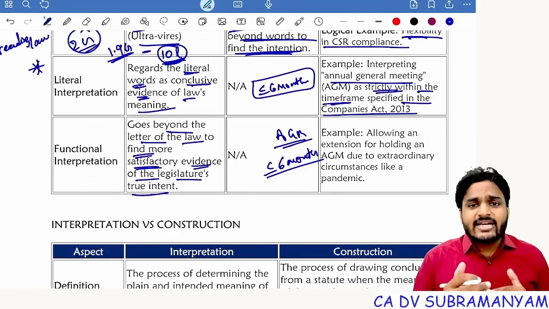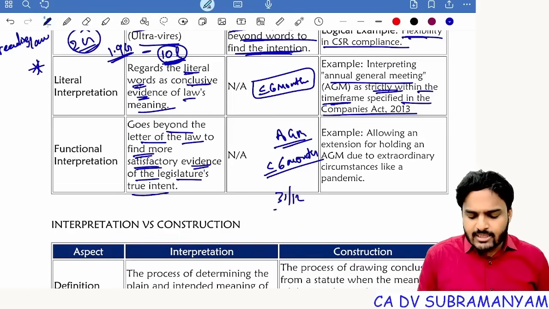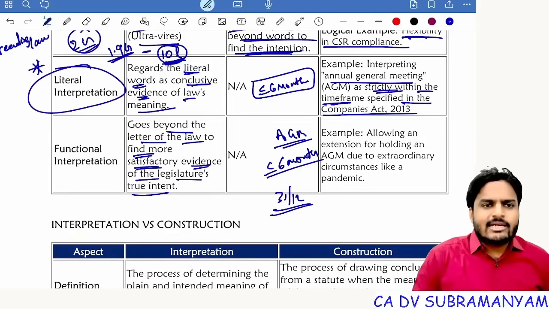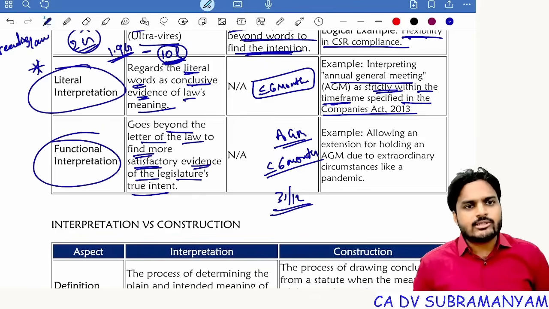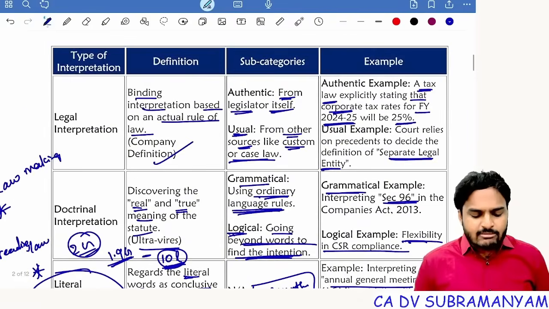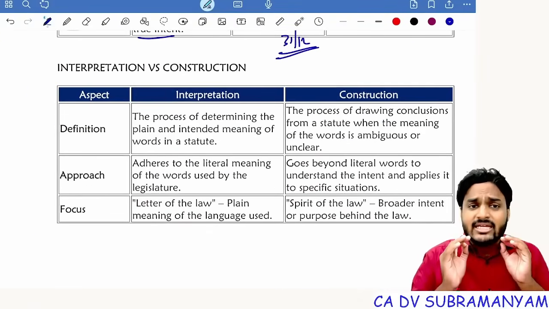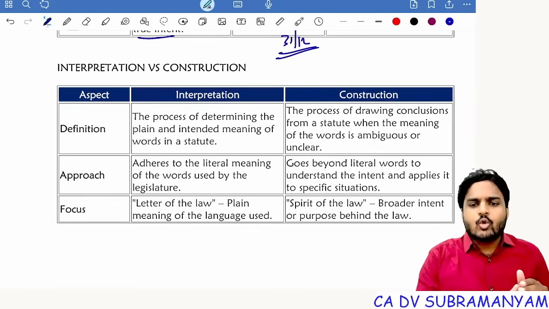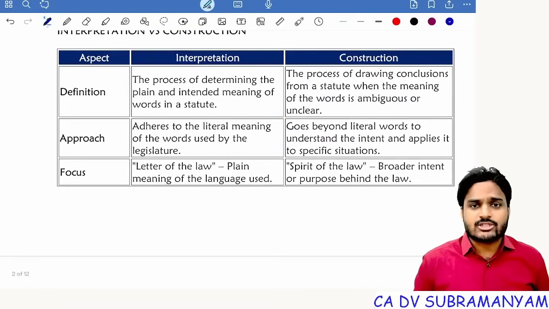And they extended general meeting deadlines. Yes, conduct general meeting by 31st December of the year. So in every situation apply literal interpretation, but in exceptional cases apply functional interpretation. Getting my point, students? See why we have so many types of interpretation. First, you follow literal interpretation. If it is not giving desired results, then avoid applying literal interpretation and go with the other rules of interpretation. Getting my point, students? Next one, interpretation versus construction.